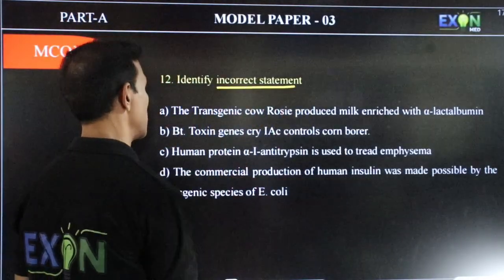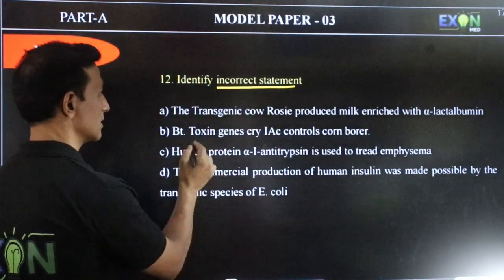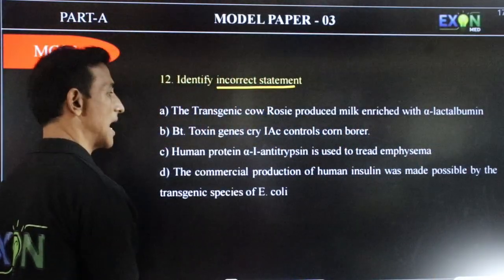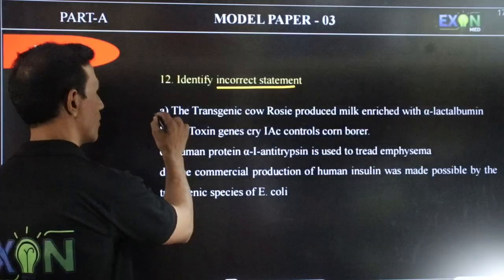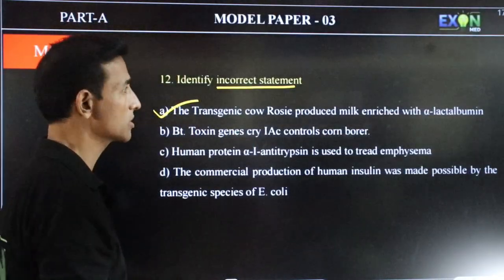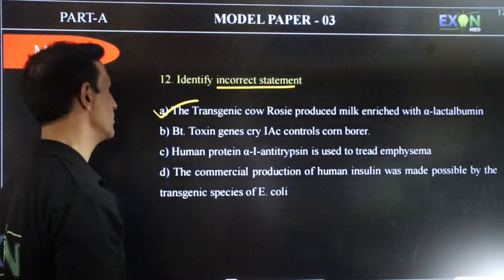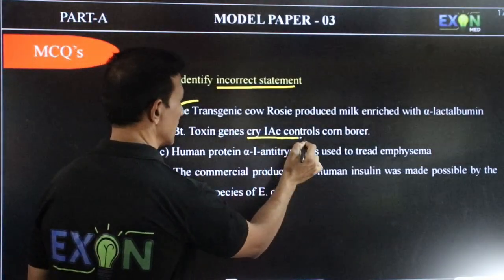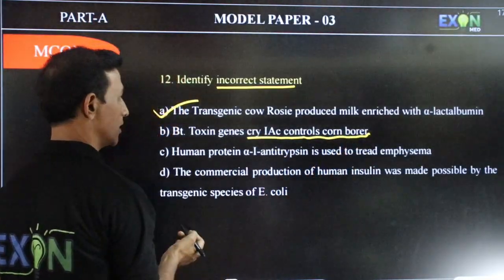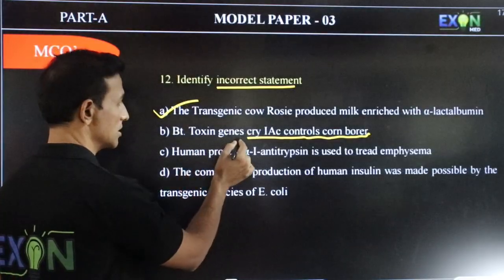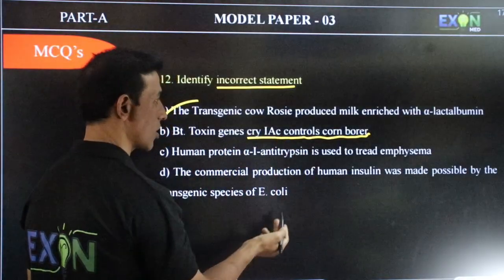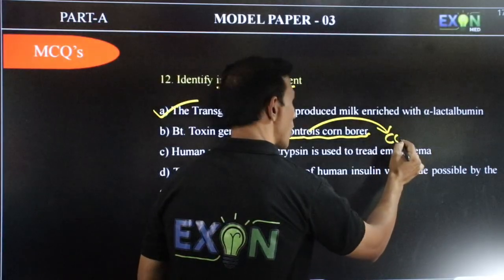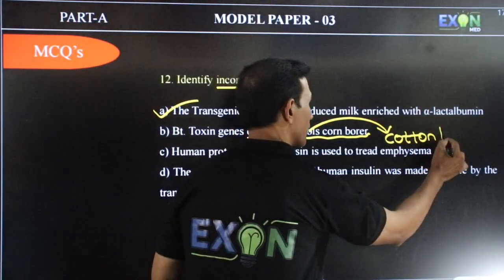Identify the incorrect statement. So which one is wrong? The transgenic cow Rosie produced milk enriched with alpha-lactalbumin. Bt toxin gene Cry1 AC controls corn borer. Actually Cry1 AC controls cotton bollworm.